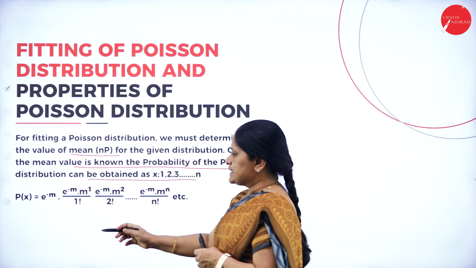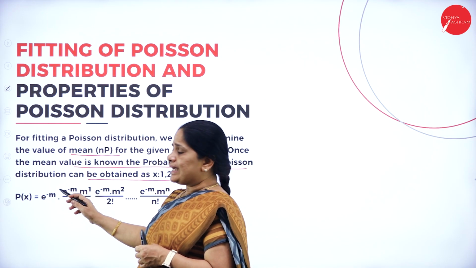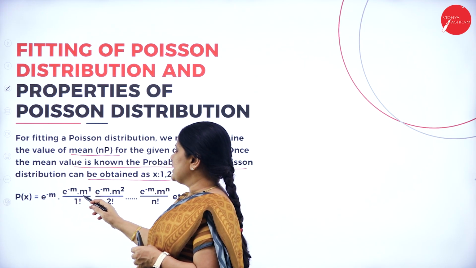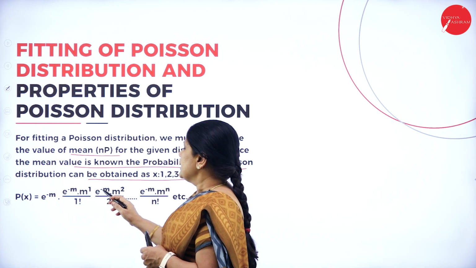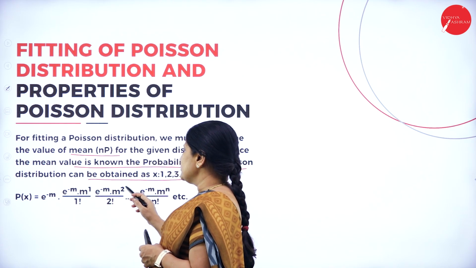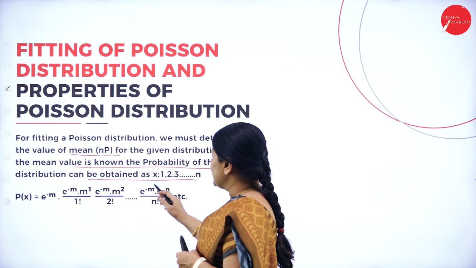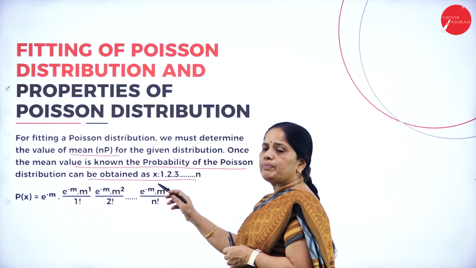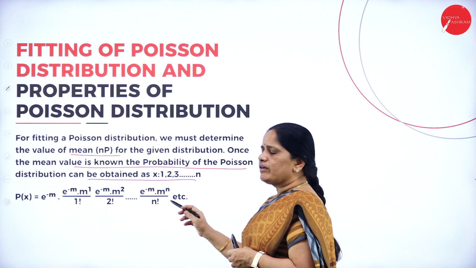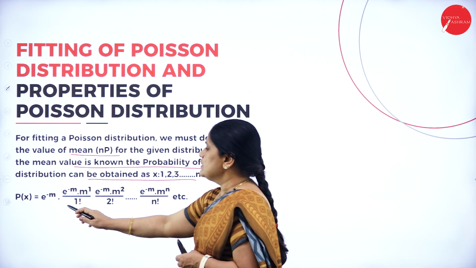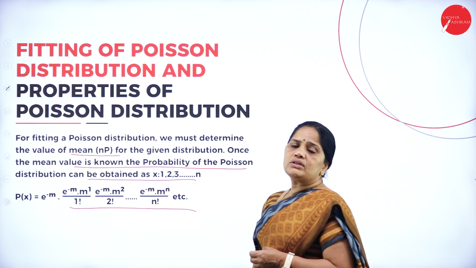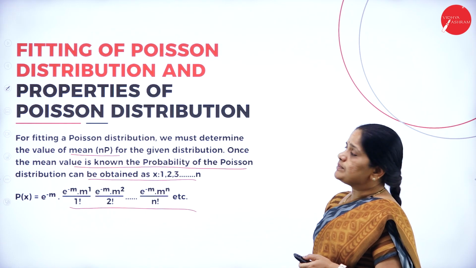So P of x equals e to the power of minus m into m to the power of 1 by 1 factorial, then e to the power of minus m into m square by 2 factorial. The same way, e to the power of minus m into m to the power of n divided by n factorial, etc. So this is the formula to find out the value of the Poisson's distribution.